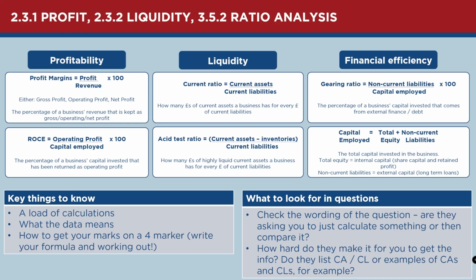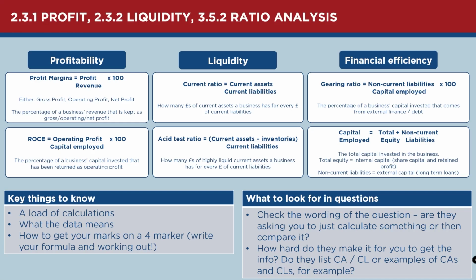So the first calculation is ROCE, which is, in the same way that our profit margins are the percentage of our revenue that is kept as profit, the percentage of our capital invested that is returned as operating profit. So this effectively is, if your business has invested a certain amount of money, you want to know how much you've made of that as in profit, and that's what that tells you. So I think externally, if you were searching on Google for the profit of a company, you'd probably find their operating profit, and you'd look at that. That's kind of like the headline published figure. But internally, I suspect the business is probably more interested in their ROCE and how much they've had as a return from their investment.